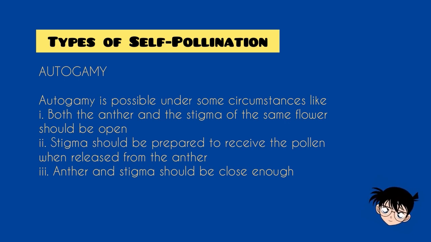Autogamy is possible under some circumstances: both the anther and the stigma of the same flower should be open, the stigma should be prepared to receive the pollen when released from the anther, and the anther and stigma should be close enough.